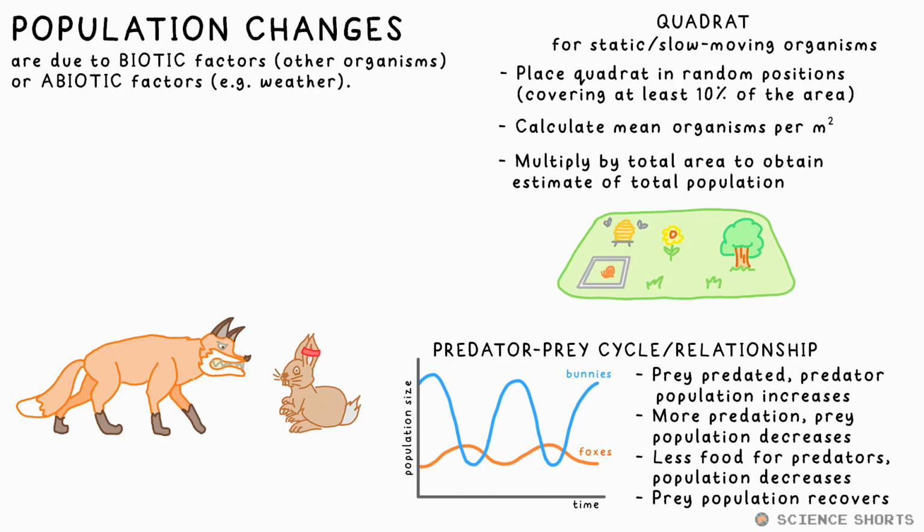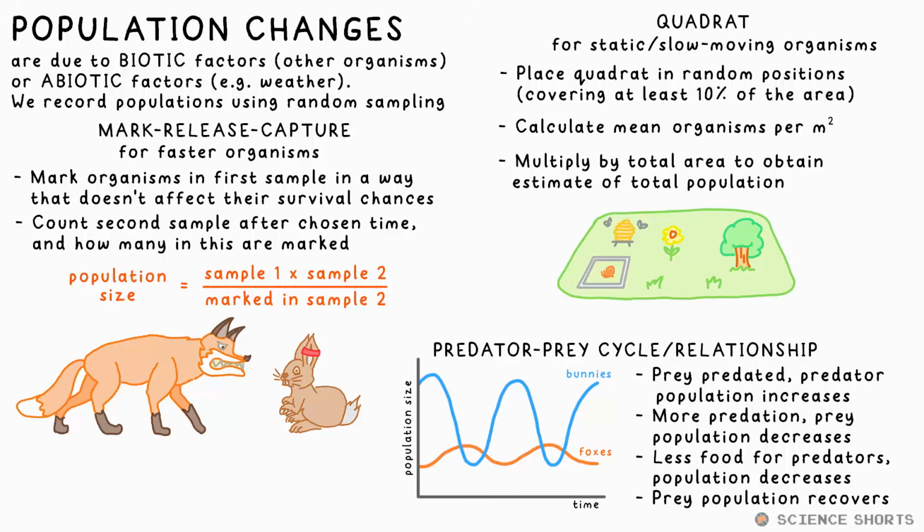We use a quadrat to do random sampling. We put it in random locations and count the number of a species within it, allowing us to scale up the mean average to get an estimate of the total population in an area. And we can move it along a transect to see how population density or frequency changes with distance too. This is only useful for organisms that move slowly or not at all, of course.